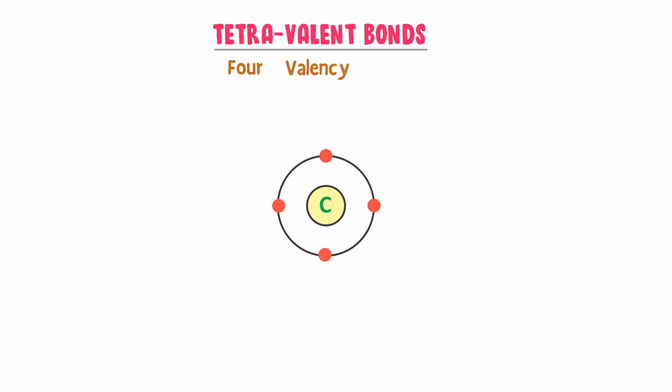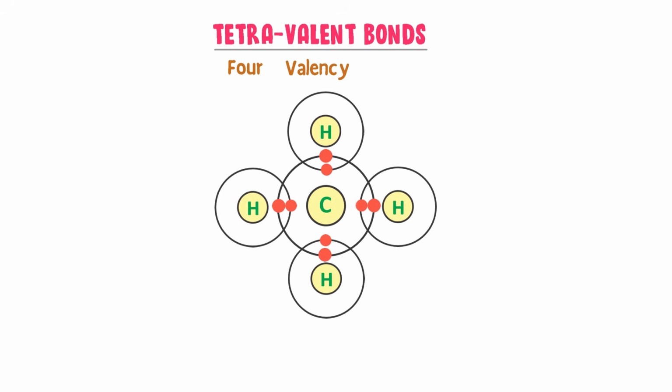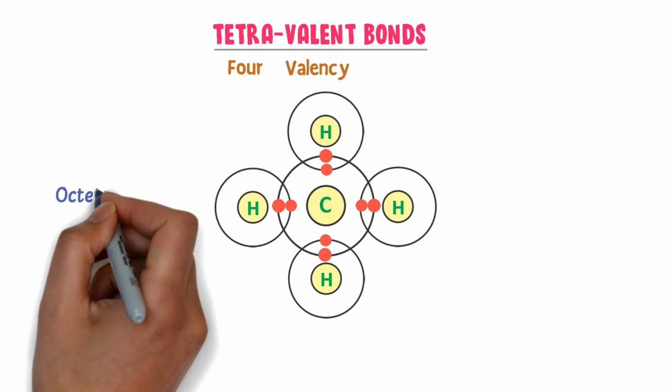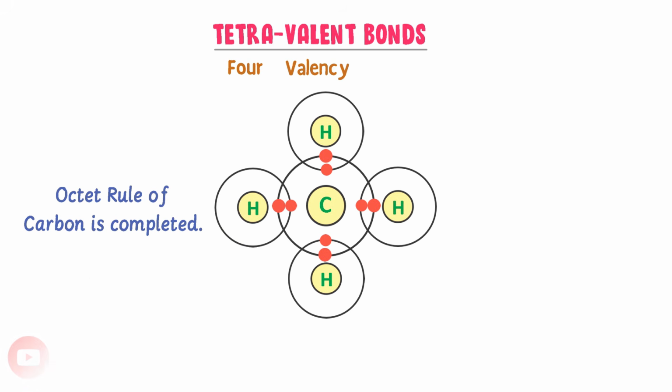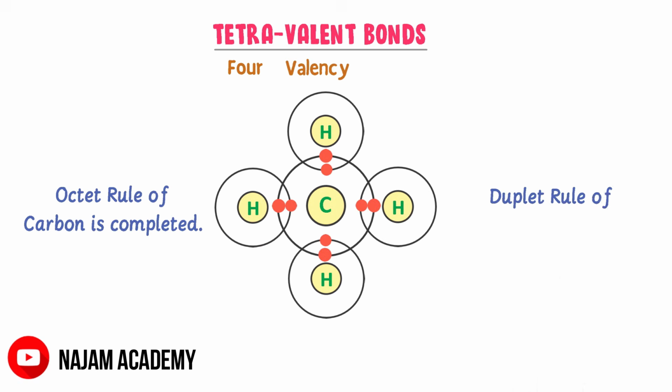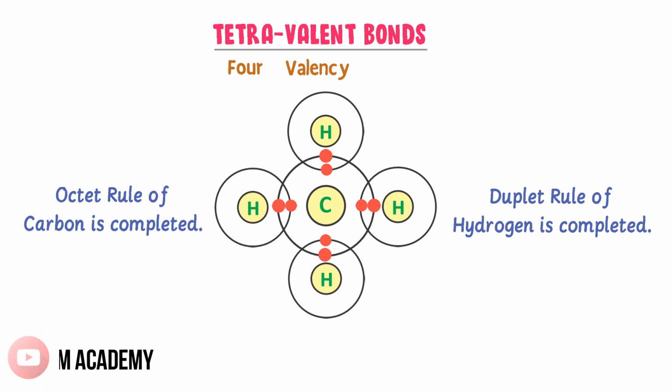In the last shell of carbon, there are 4 electrons present. Carbon needs 4 more electrons to get stability. For instance, 4 hydrogen atoms would share 1 electron each with the 4 electrons of carbon. Hence, the octet rule of carbon is completed and the duplet rule of each hydrogen atom is completed.